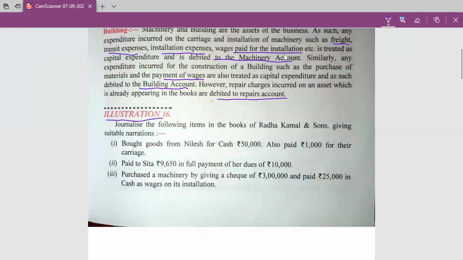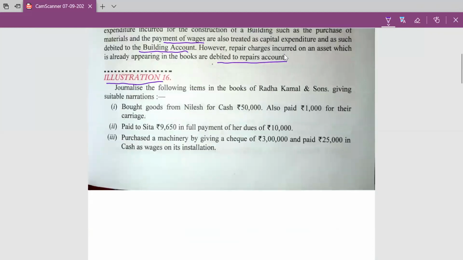Illustration 16. Journalize the following transactions in the books of Radha Kamal and Sons. First, bought goods from Nilesh for cash rupees 50,000. Also paid rupees 1,000 for their carriage. Bought goods means purchases, and goods are purchased on cash worth rupees 50,000 and 1,000 paid for their carriage.